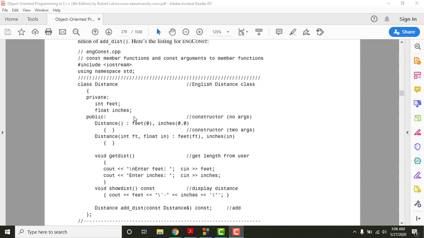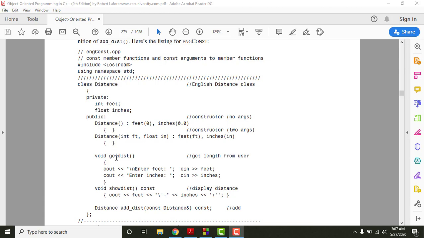To make you understand the concept of member functions being constant, I have an example here which I have explained to you a bunch of times. Therefore, I will not be going into much detail. I will go to the specific segment which explains the concept, and then we'll go to the next concept, right? Now, if you see right here, in the class we have a private segment and a public segment. In the public segment we have the constructors, which basically initialize these variables to the value of 0 and 0. This is a no-argument constructor, or simply a default constructor, and this is a two-argument constructor that simply takes the values assigned by the user and initializes these variables to the respective values.